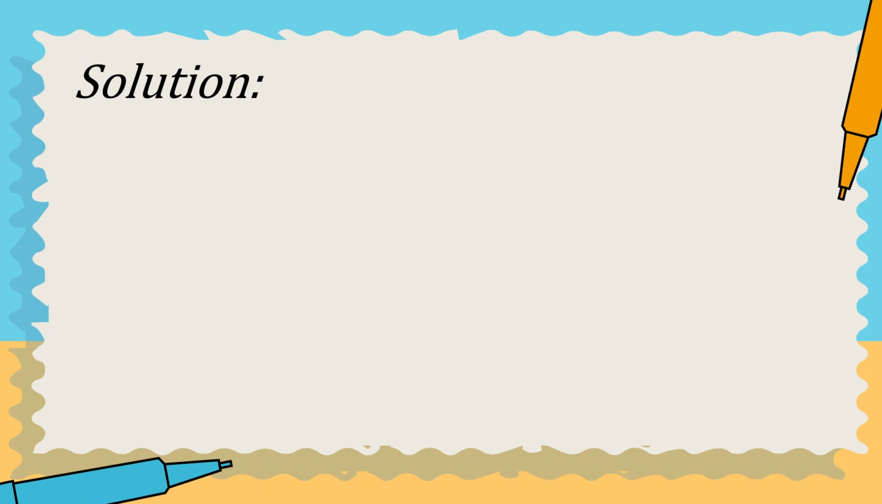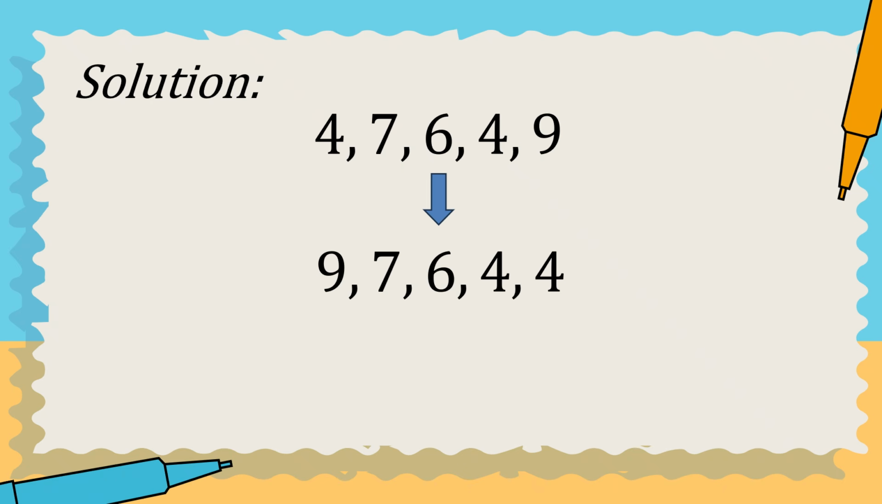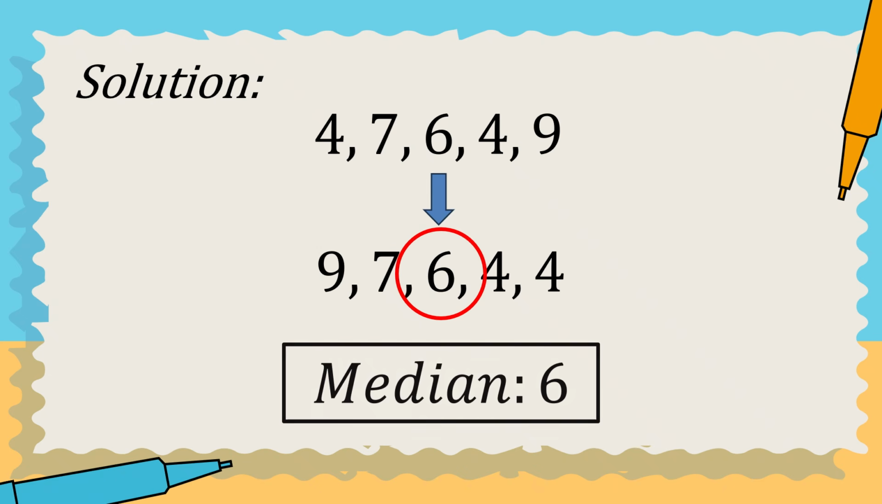Next is we will get the median of the given problem. Let us write first all the values. We have 4, 7, 6, 4, 9. We will arrange it in either increasing or decreasing order. So this time, let us arrange this in decreasing order. We have 9, 7, 6, 4, 4. We have 5 values as you can see. Therefore, the middle value is 6. Basically, the median is 6.